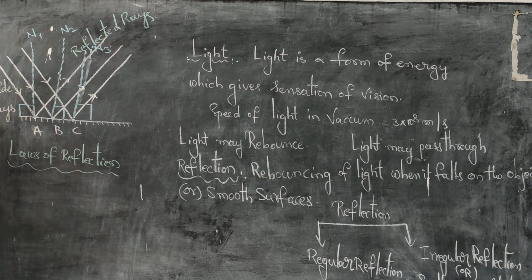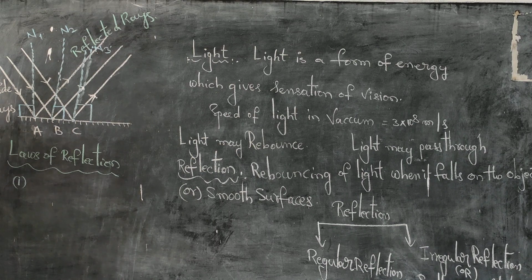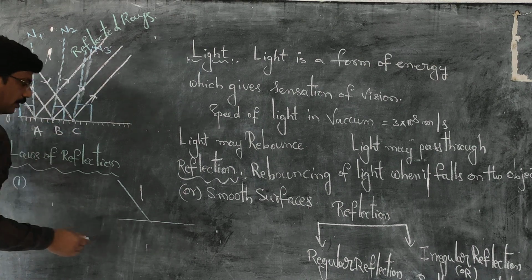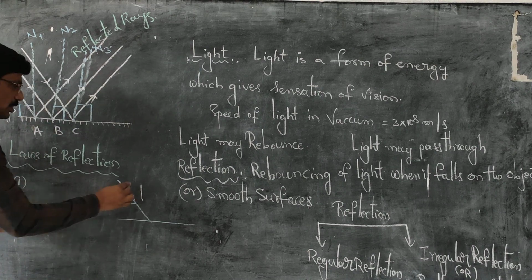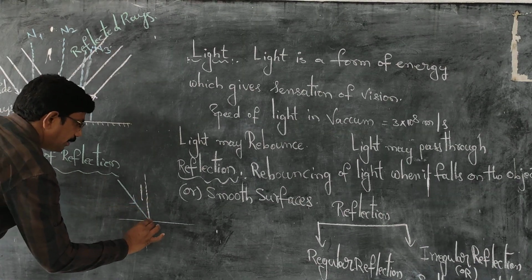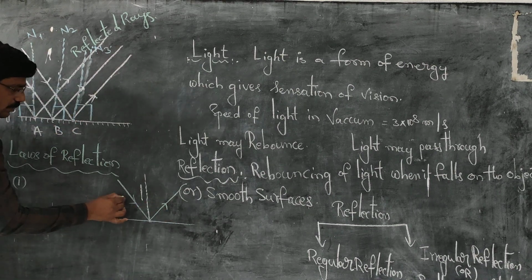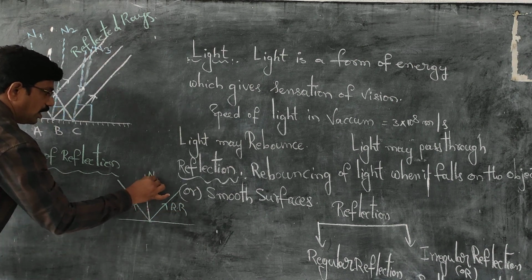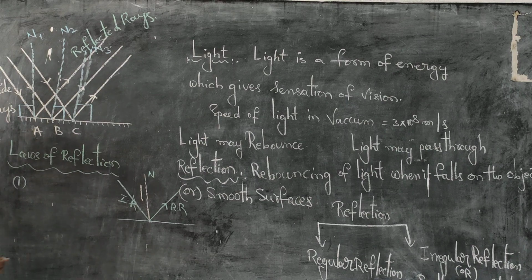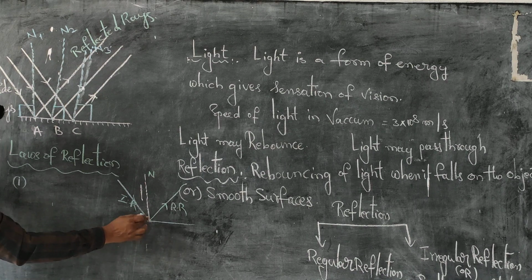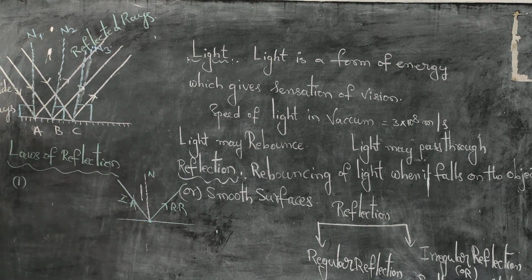Now, what is the first law? Listen to me. Here, I have taken a single light ray to explain to you. This is my incident ray. This is my reflected ray. This is the normal drawn at this point. So what does the first law say? The incident ray, the reflected ray and the normal drawn at the point of incidence lie in the same plane.